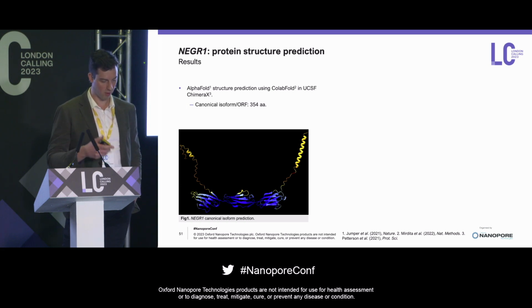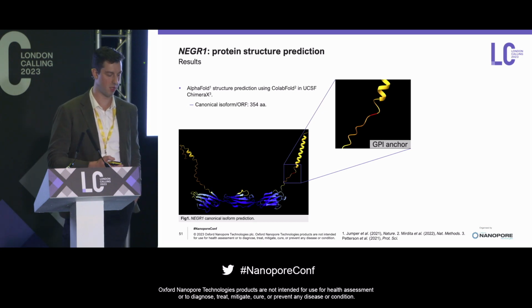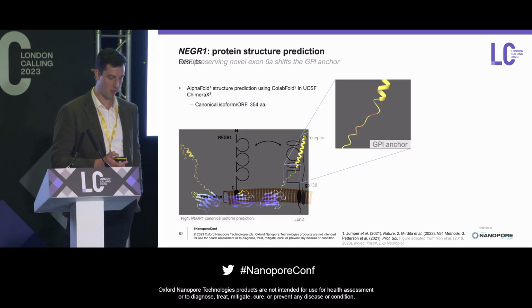AlphaFold itself, if you're not familiar, is colored by its prediction confidence. So in blue is high confidence, and then anything in that sort of orangey yellow color is a low confidence, so it can move around a little bit each time you would predict it. Highlighted in that red residue there is actually a GPI anchor, which would normally anchor that protein into the membrane.